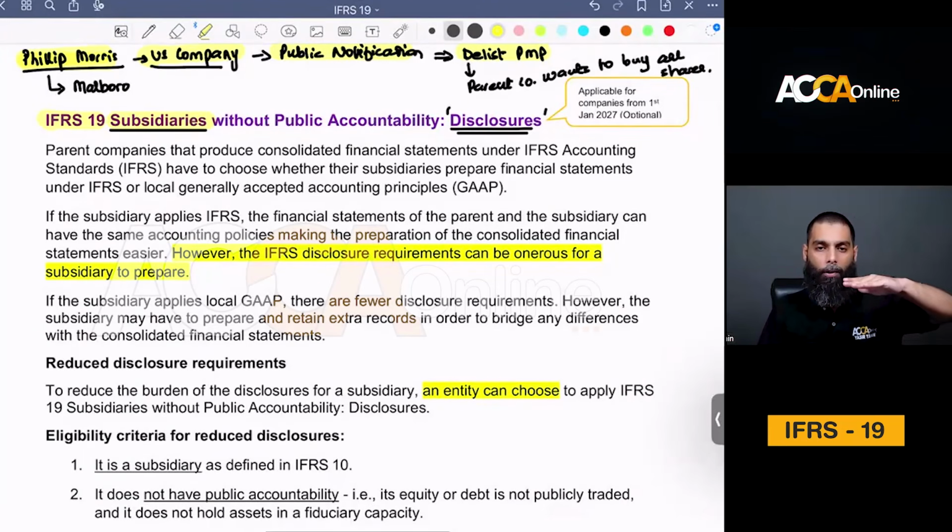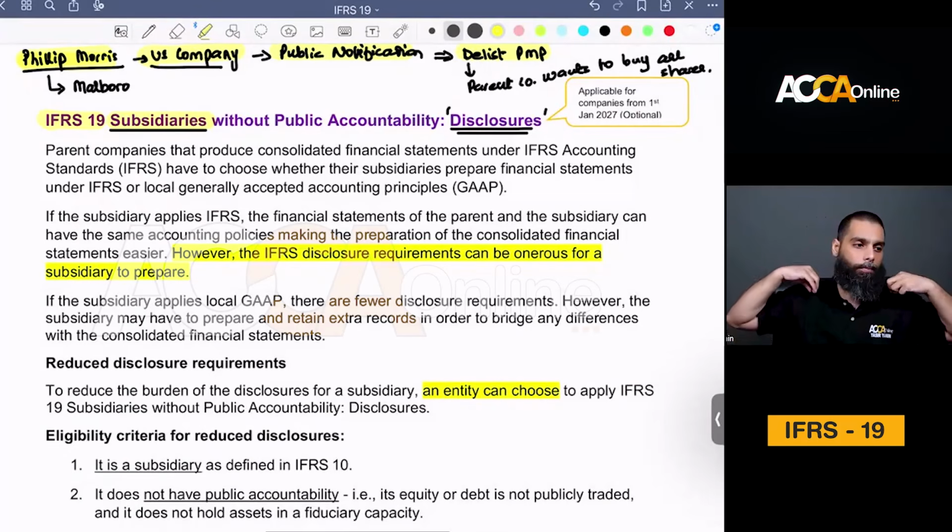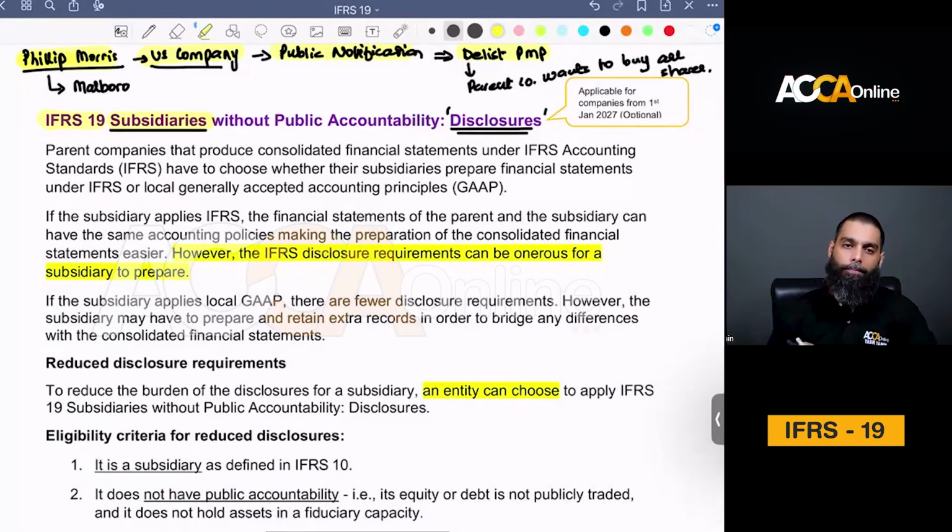So, if you understand, a company with a lot of public accountability might have a lot of regulatory burden on it, in terms of how it operates and also in terms of how it produces its financial statements, because you have to provide detailed disclosures as per IFRS. Agreed? A lot of cost is incurred too, obviously.